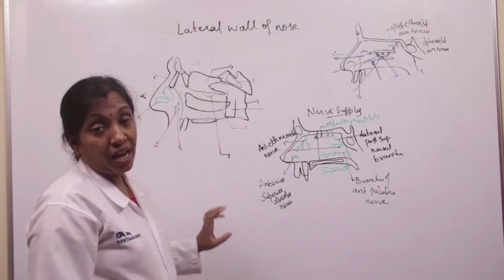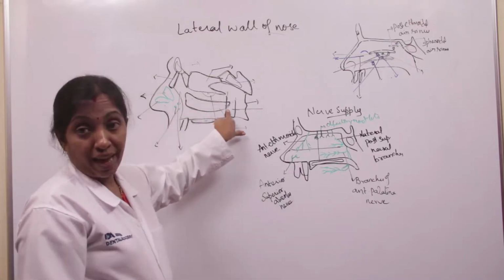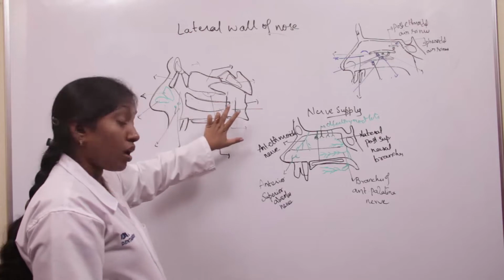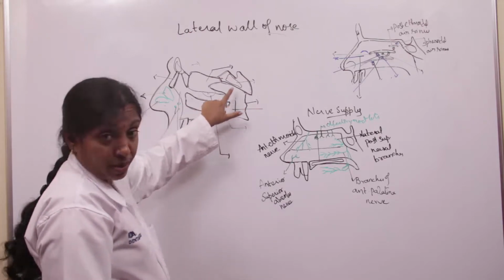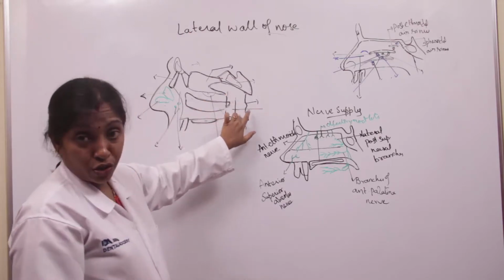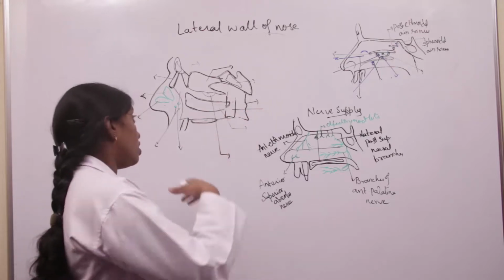And the inferior concha, it is also formed by the palatine process of maxilla, perpendicular plate of palatine bone, and also the medial pterygoid plate. So these are the bones.